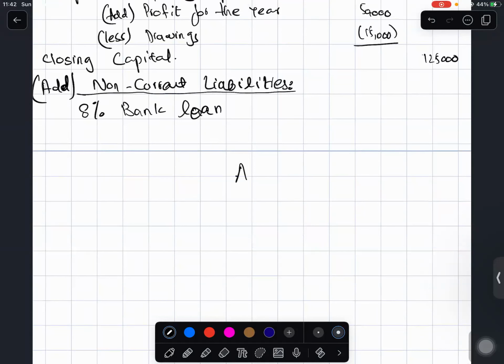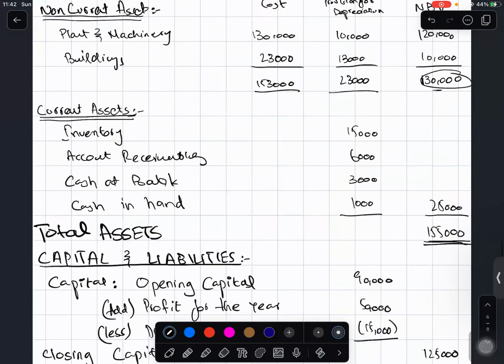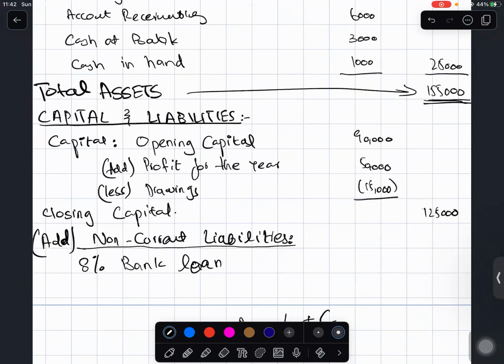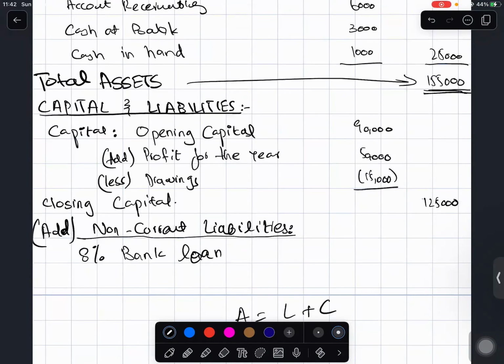What was the equation? Assets is equal to liabilities plus capital. We have the total assets here, and now we add capital and liabilities together, and we need to be sure that we get to the 155,000 amount.